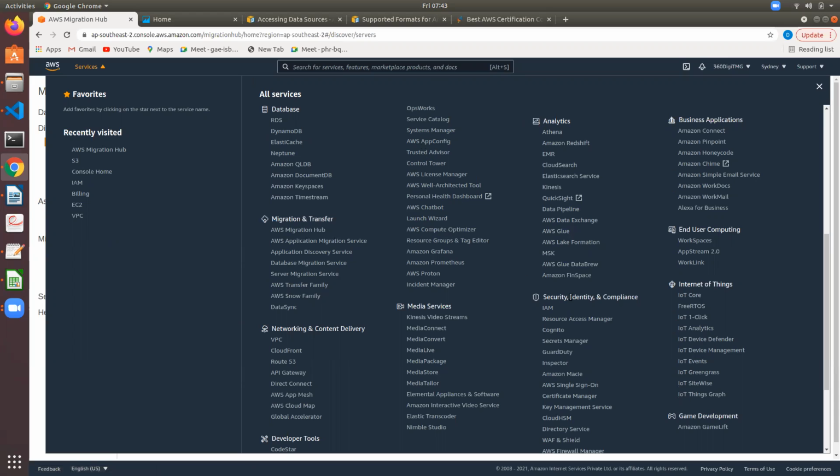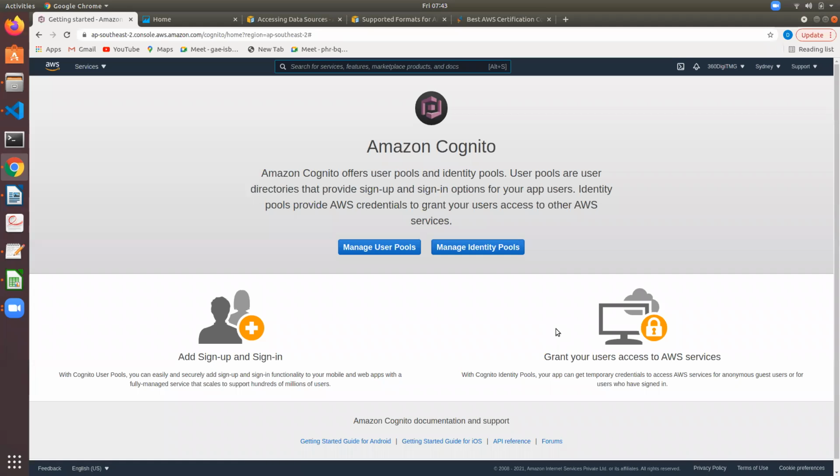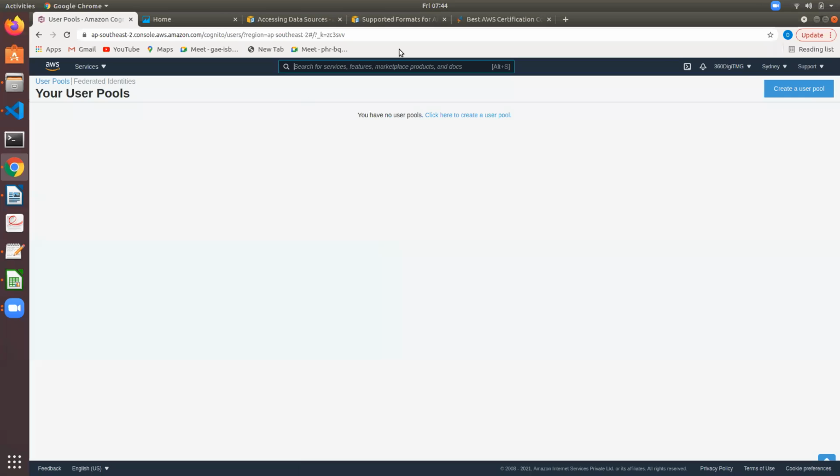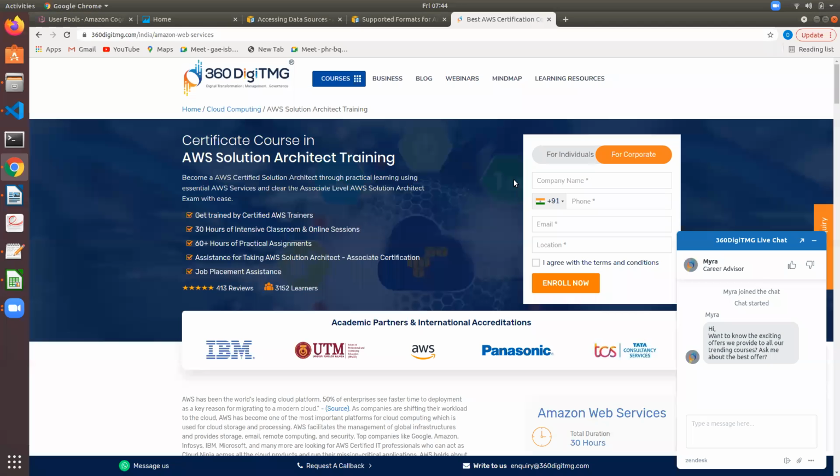Here under security, identity and compliance, we have the Cognito service, AWS Cognito. And here you can see two things: manage user pools and manage identity pools. Let us talk about user pools. See, just now we took this example.